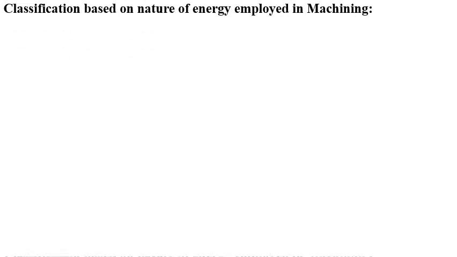Next, the classification based on nature of energy employed in machining. Just what we discussed in the previous slide, the same energy methods are represented in some table form.